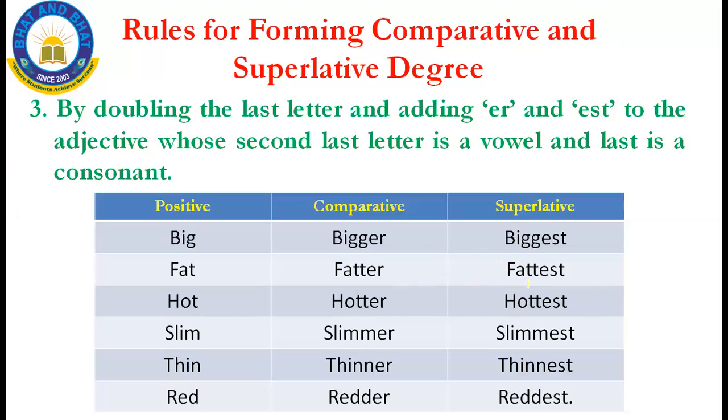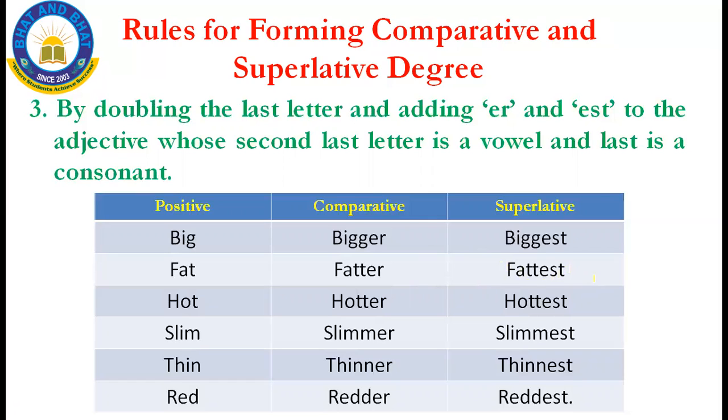Look at the example: big. Before making the comparative degree, I should double the last letter of the positive, that is g. I should write g twice. You should double the last letter, and to make the comparative I should add er, and est for the superlative degree. And the adjective's last letter is a consonant.